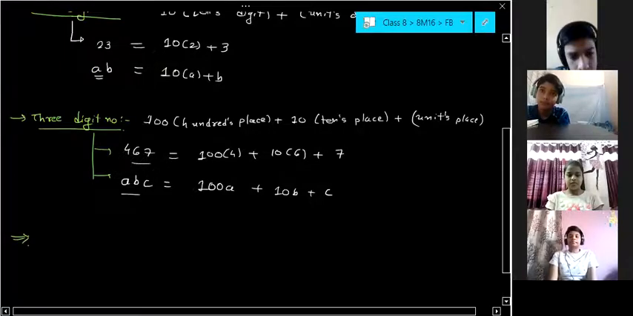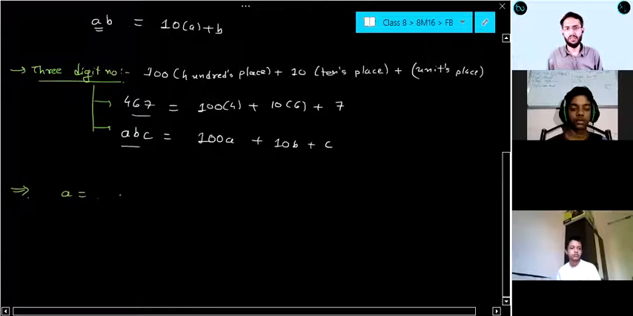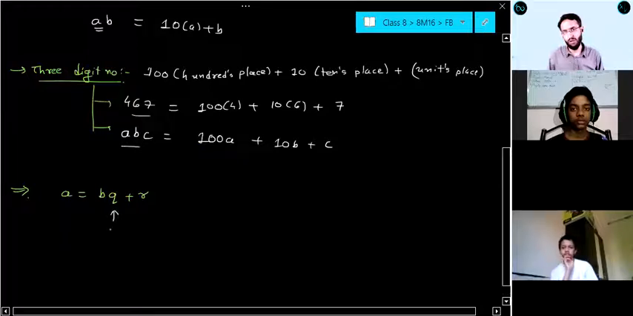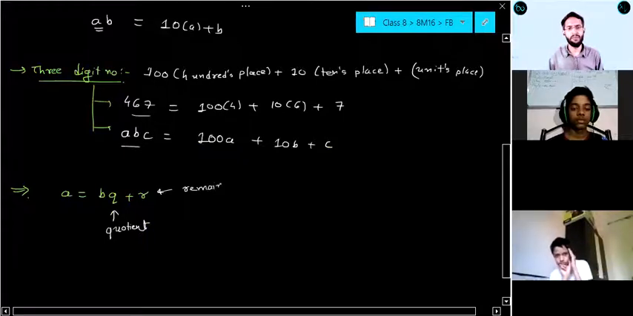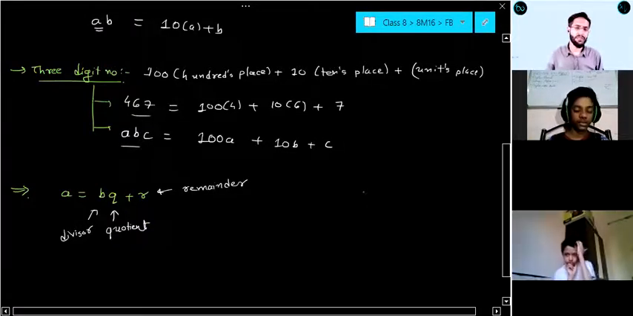Here, if you are writing any number like this, A is equal to BQ plus R, right? A is equal to BQ plus R. So there, Q is called your quotient, R is called remainder, B is called divisor. Okay, A is anything. So A is equal to BQ plus R, or A I can say dividend, right?